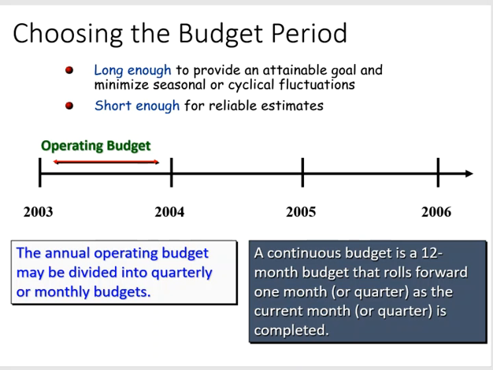Now, operating budgets ordinarily cover a 1-year period corresponding to the company's fiscal year, which you can see here. Many companies divide their annual budget into 4 quarters. In this chapter, we focus on 1-year operating budgets. A continuous or perpetual budget is a 12-month budget that rolls forward 1 month or 1 quarter as the month or the quarter is completed. So they always have at least a focus of 1 year ahead.